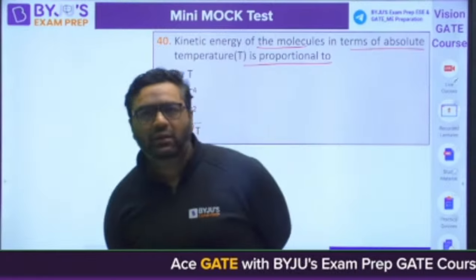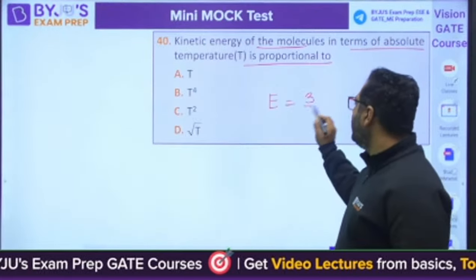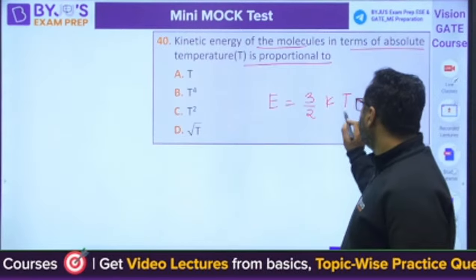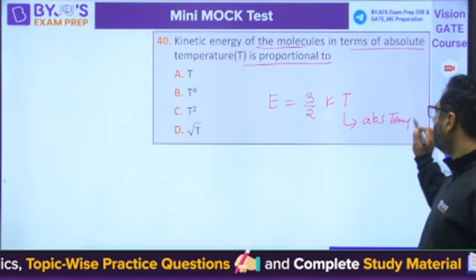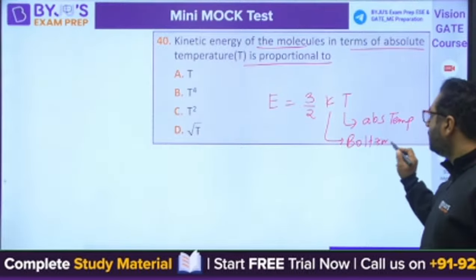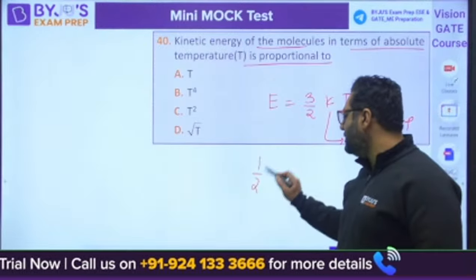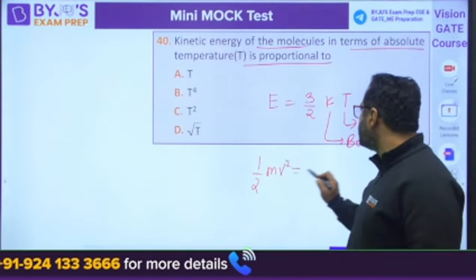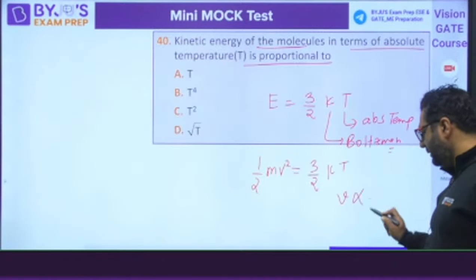Yes, you know that the energy formula we are writing as 3 by 2 kT. Here T is the absolute temperature. K is the Boltzmann constant. And when you are going to find out the velocity, as you will be equating half mv square is equals to 3 by 2 kT, then velocity will be coming directly proportional to.